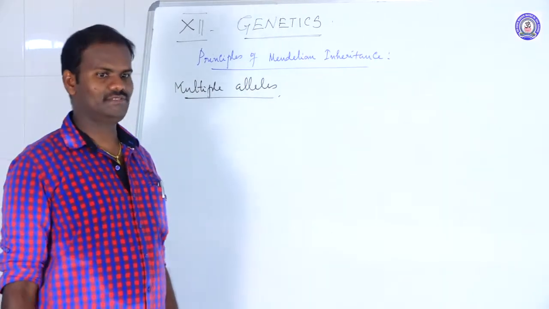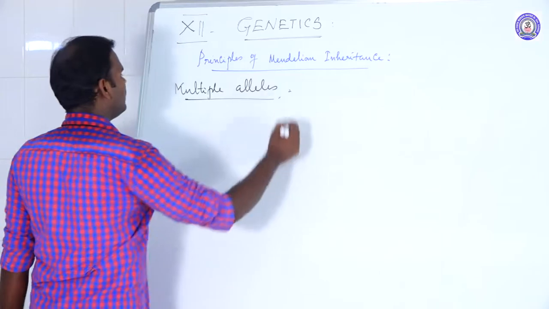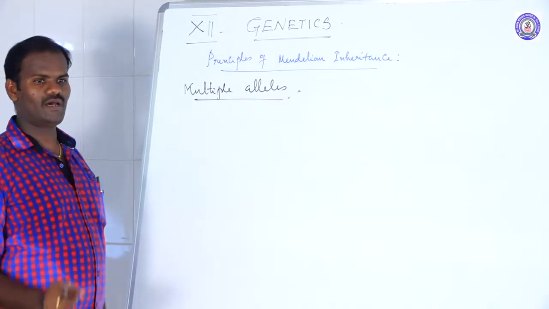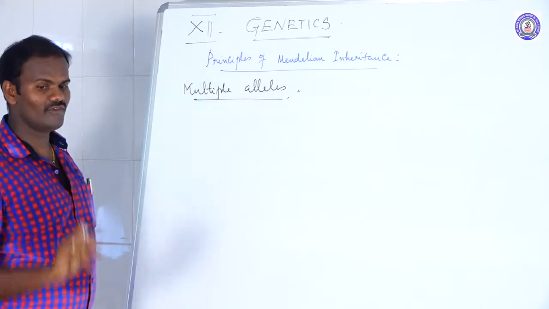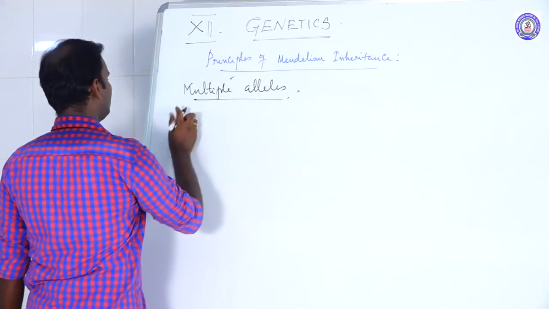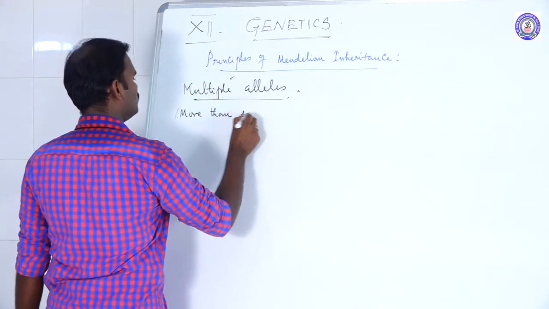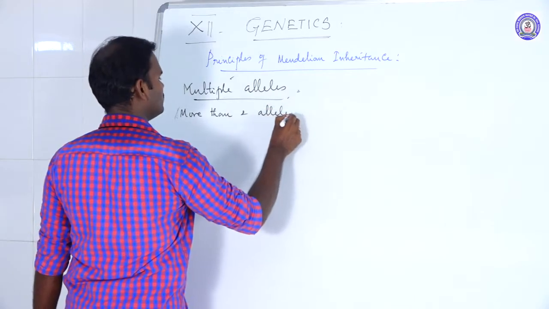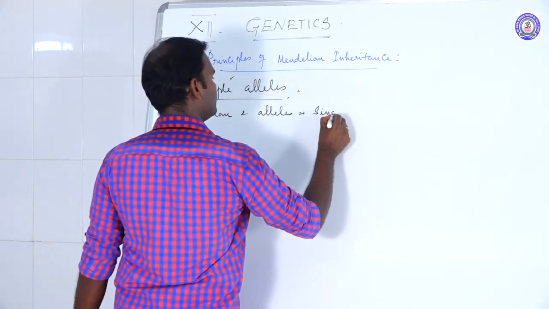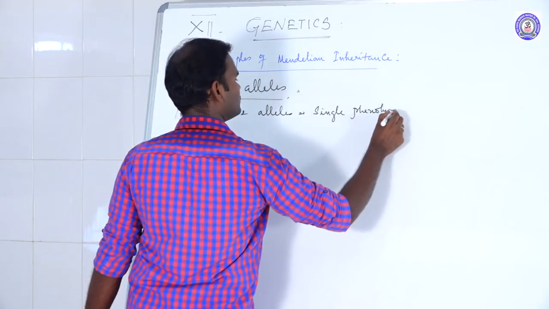The next exception to the law of dominance, the third one, is multiple alleles. What is called multiple alleles? More than two alleles responsible for controlling a single phenotypic effect.